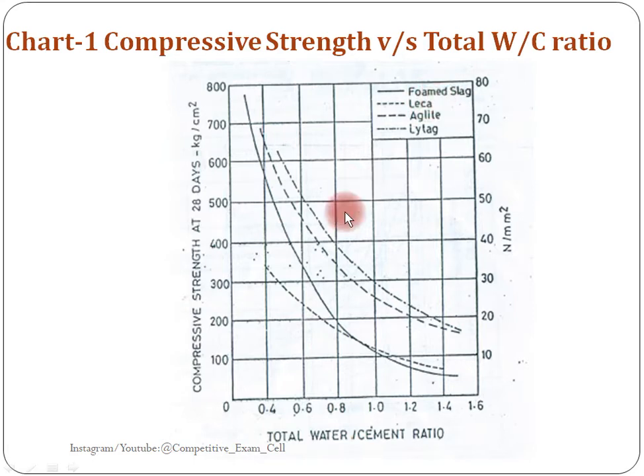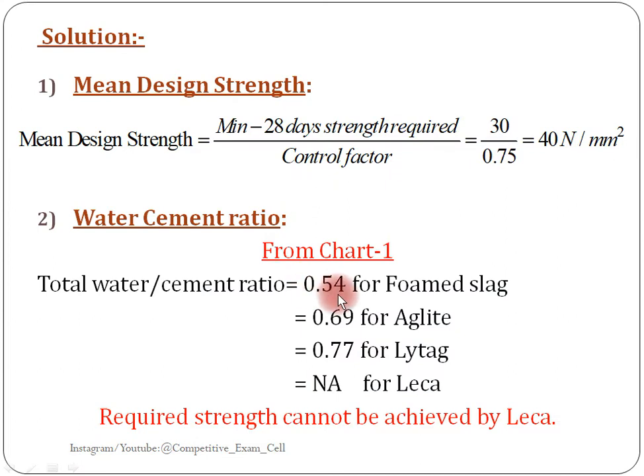First is formed slag. Trace the line up to touching the formed slag line and then drag this line towards the x-axis where it touches, so that will be the water cement ratio. For formed slag it is 0.54.